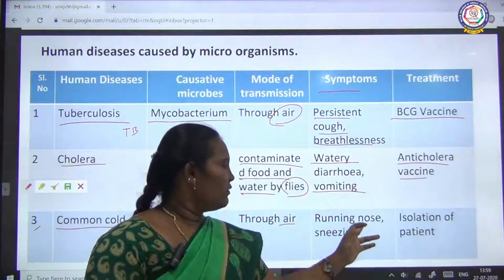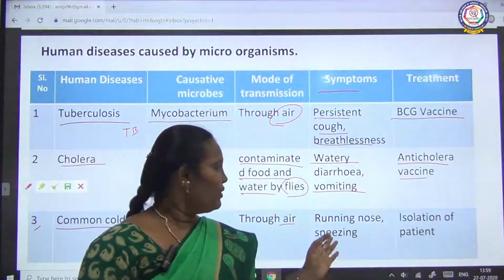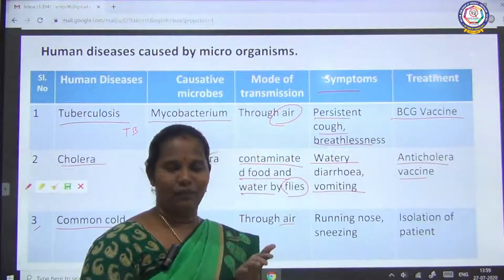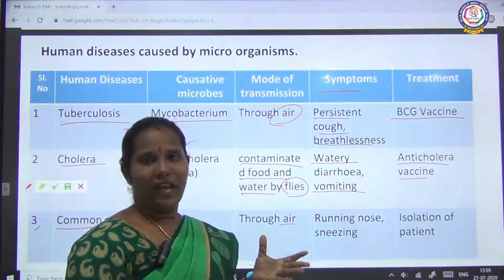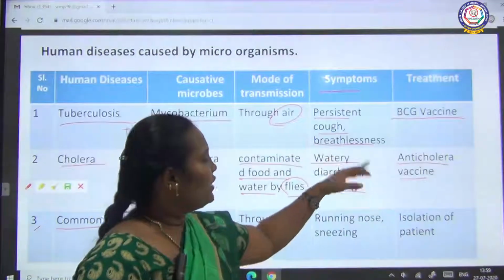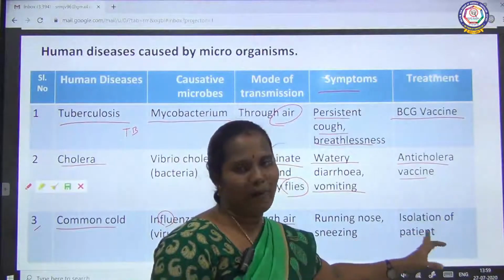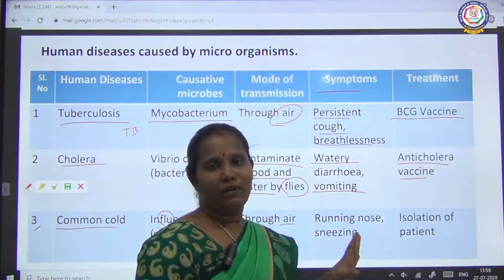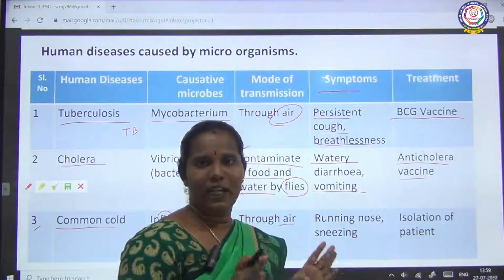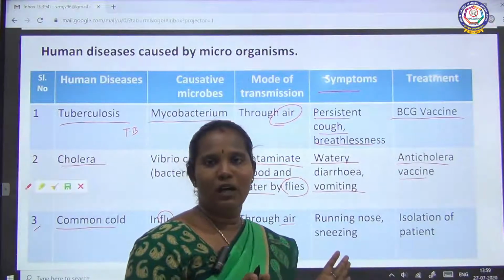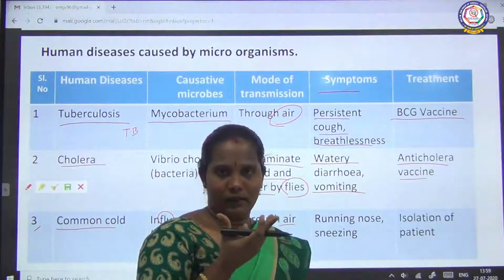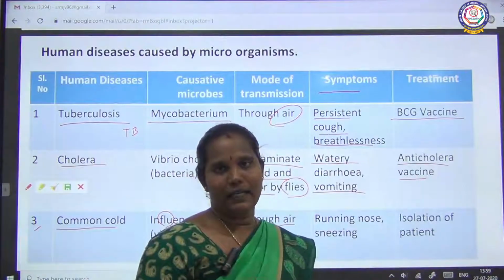Then what are the symptoms for this? Running nose and sneezing. Running nose means we have a cold. If you have a cold, we get a running nose, and sneezing we know very well. Then the treatment is isolation of the patient. The only treatment for this running cold is that the patient should be isolated. Then only it will not spread to other persons. And having some hot drinks means it can be killed easily.